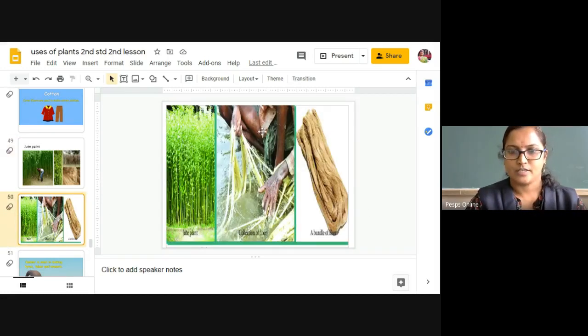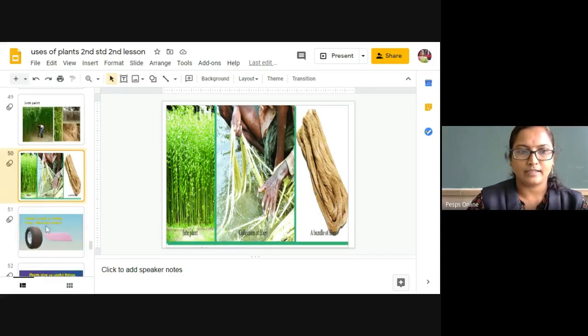First they collect the fibers of the jute. They immerse those jute fibers in water for many days. Later they extract the jute fibers like this.